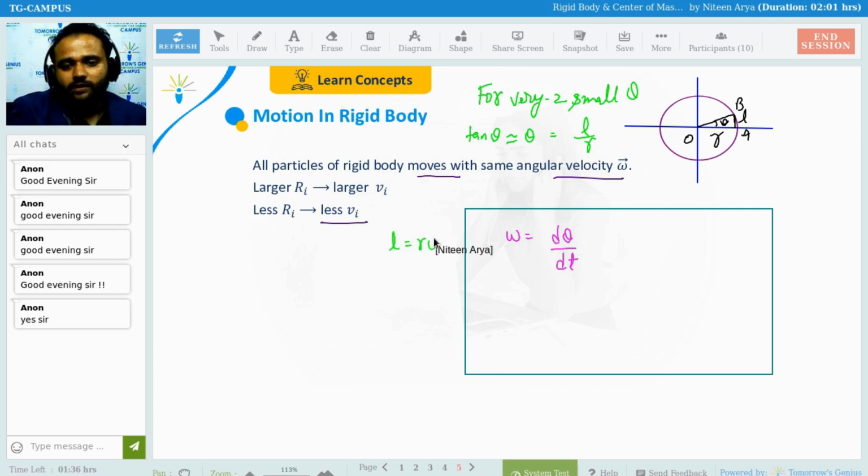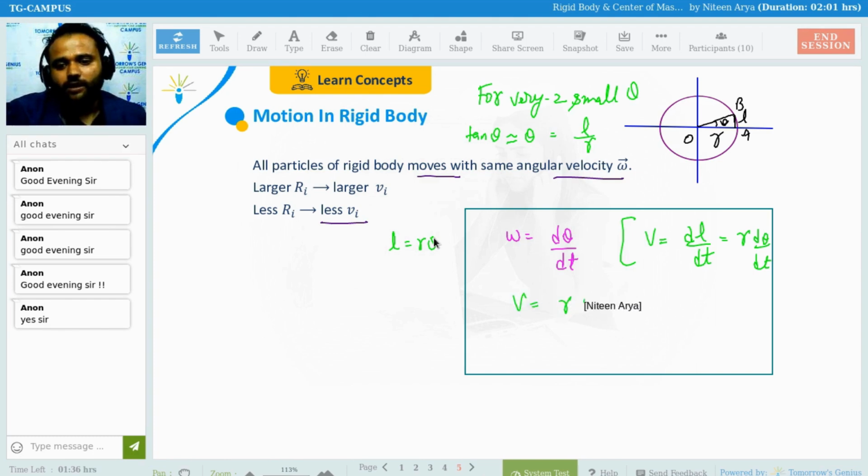So length is going to be R theta. And I know V, which is dL by dt, and that is R d theta by dt. Why shouldn't I do dR over dt? Because R is fixed. It is constant, the radius of a circle, right? So we have this relation, V equals R omega.